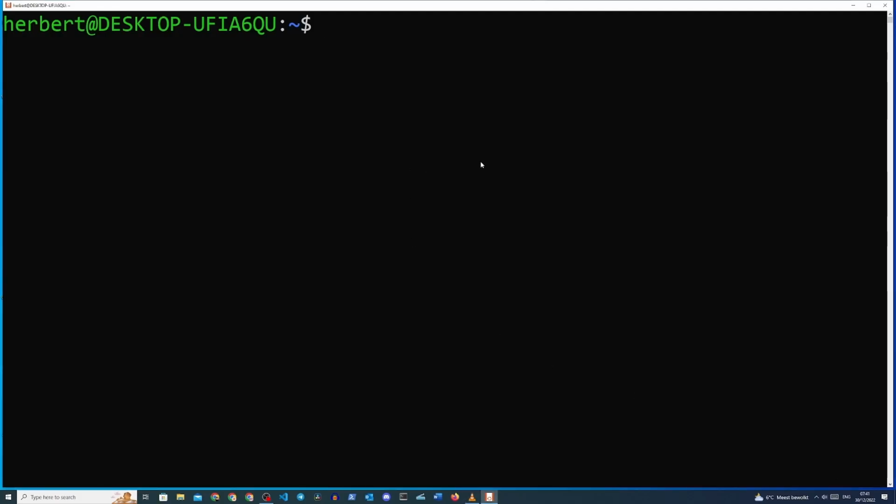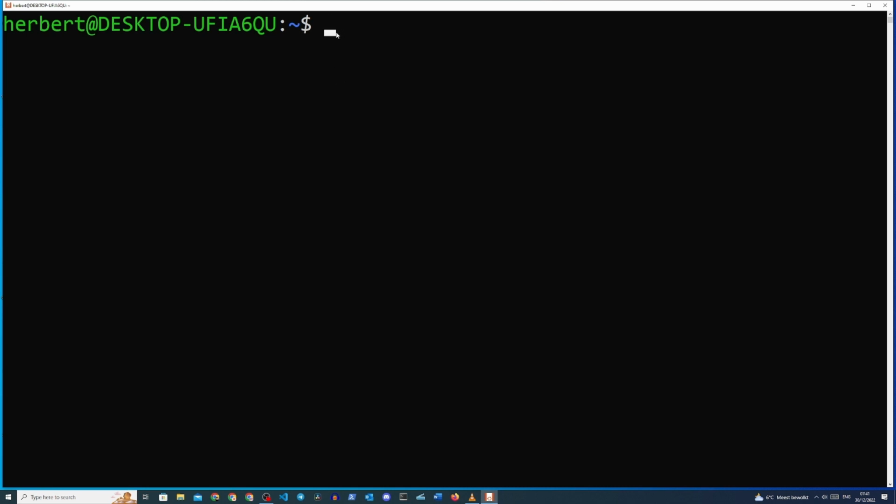AWK is one of the most useful tools in the bash arsenal. We use AWK to filter file contents or the output of a command in such a way that we can print out the most essential parts and get the output the way we like it. To use AWK, we can either filter parts of a file or we can filter parts of a command output by piping that output into AWK.